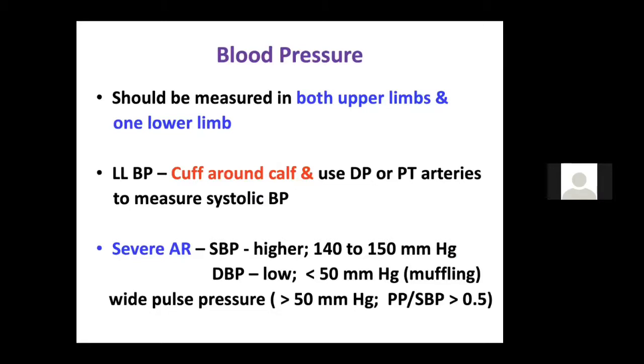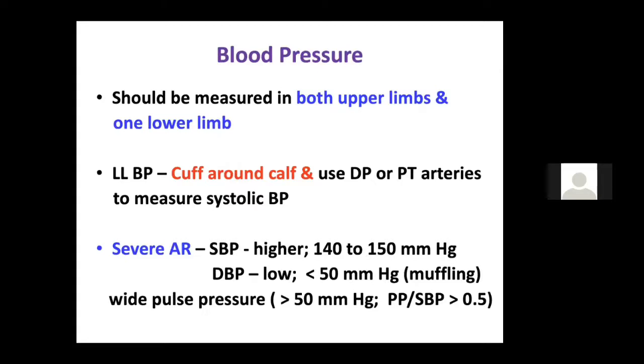Now, what happens to the blood pressure? It should be measured in both upper limbs and one lower limb. As I already discussed, systolic blood pressure in AR is usually high normal, 140 to 150. And if it is 100 to 110, you should always think of associated aortic stenosis in a patient with AR. In an AR patient, if the systolic BP is 100 to 110, one, you should think of LV dysfunction. Second, you should think of associated aortic stenosis.